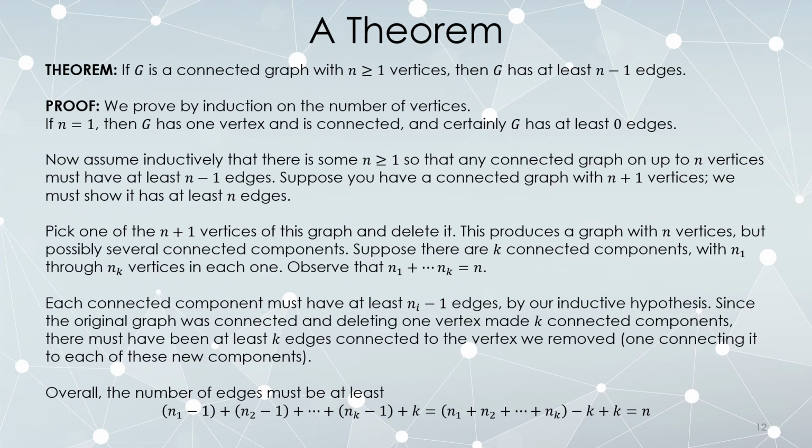So any graph that is connected with n vertices must have at least n minus 1 edges. The contrapositive is useful. If you have a graph that has n vertices and has fewer than n minus 1 edges, it must be disconnected.